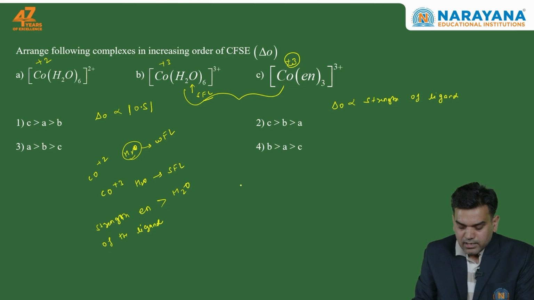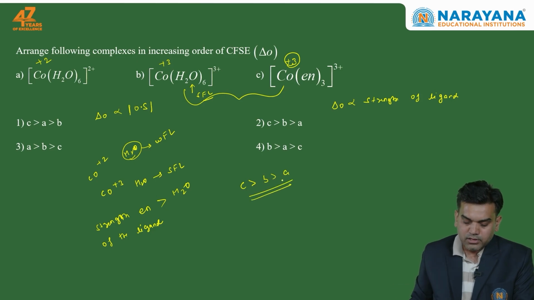So I can say that option C would have the strongest or the maximum CFSE, then option B and then option A. So this should be the order. I can find this order in option 2.